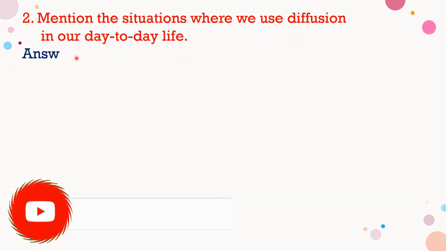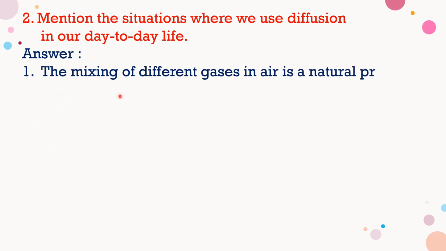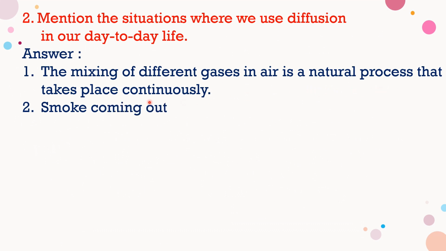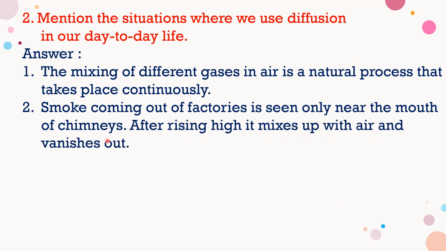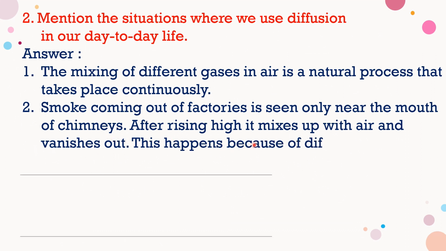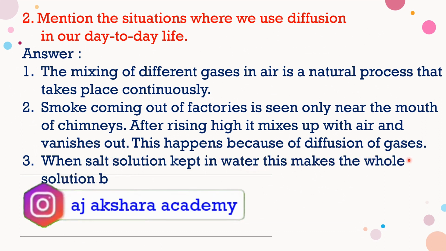Second one. Mention the situations where we use diffusion in our day-to-day life. Let us discuss. First one. The mixing of different gases in air is a natural process that takes place continuously. Second one. Smoke coming out of factories is seen only near the mouth of chimneys. After rising high, it mixes up with air and vanishes out. So, this happens because of diffusion of gases.